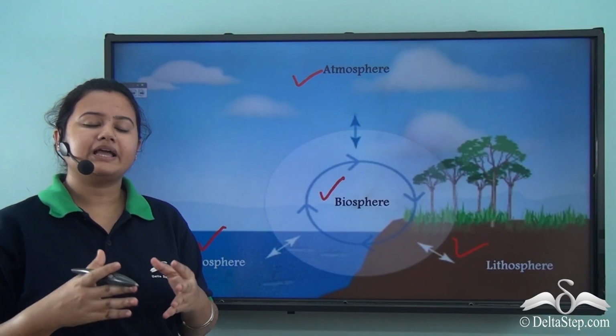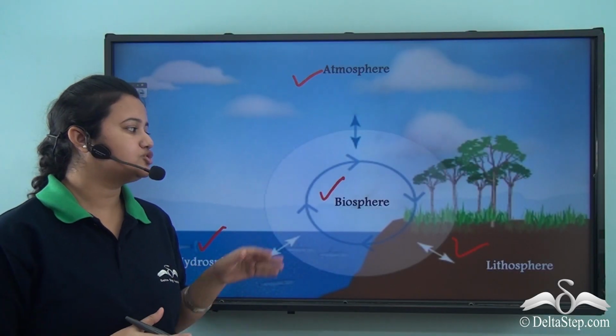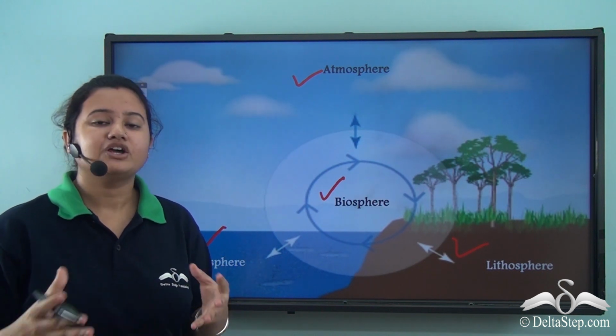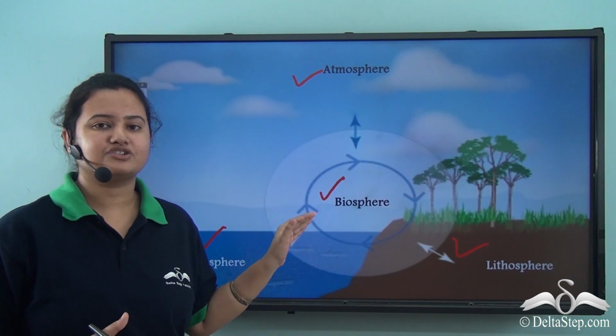So in order to make our planet earth habitable and in order to maintain balance in nature, it is very much important for us that we act judicially and conserve these natural resources.